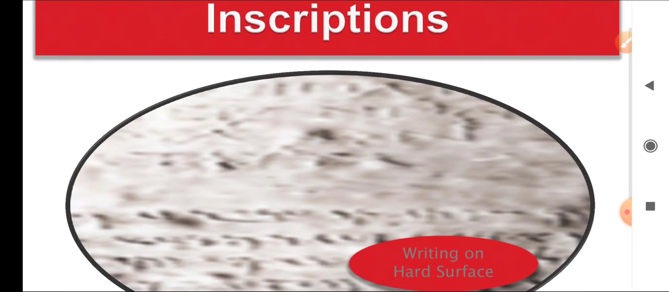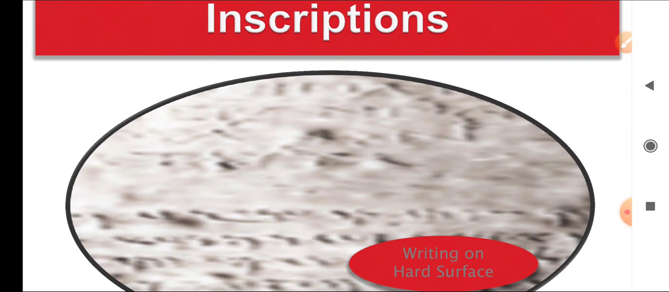Now coming to the inscription part. Inscription refers to writing on a hard surface. Manuscripts and inscriptions are different because manuscripts were on palm leaves or the bark of trees, but inscriptions are on hard surfaces, especially metal and stone. People carved letters on the stones.